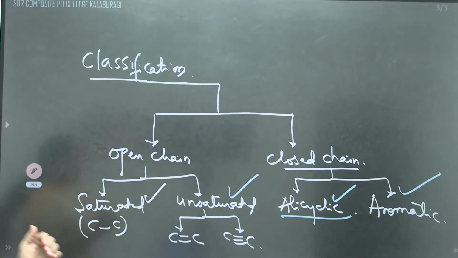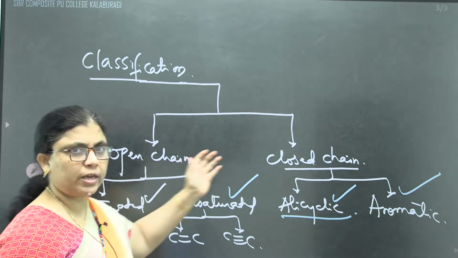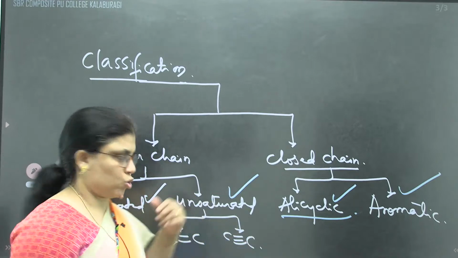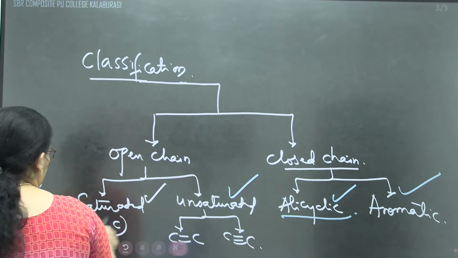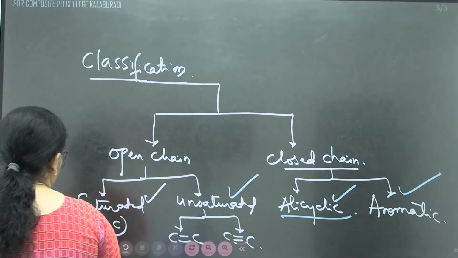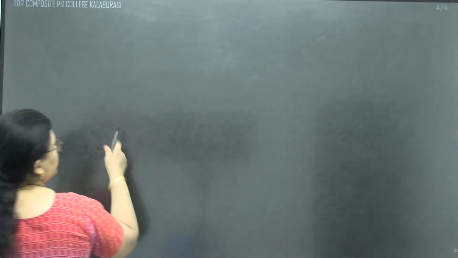They have mentioned how the hydrocarbons are going to be classified. They are classified on the basis of the arrangement of the carbon chain. They may be arranged in an open chain, or they may be arranged in a closed chain. Let us move to the first one, that is alkanes.